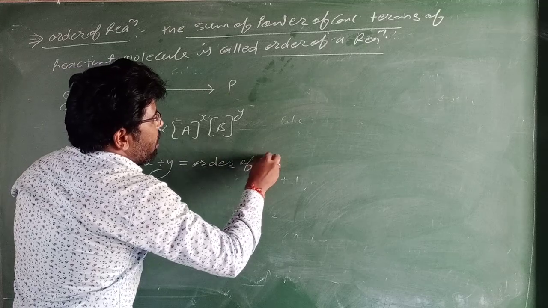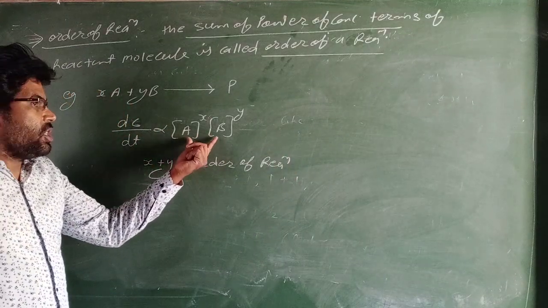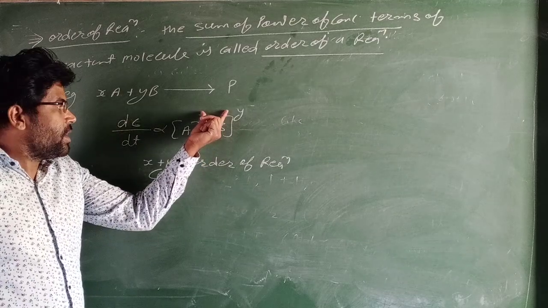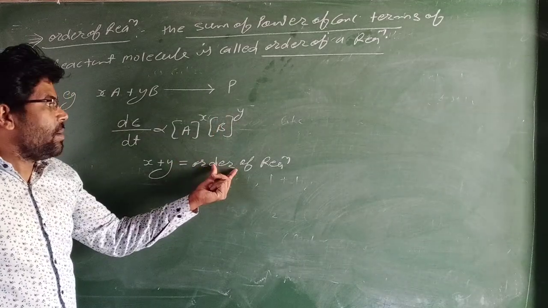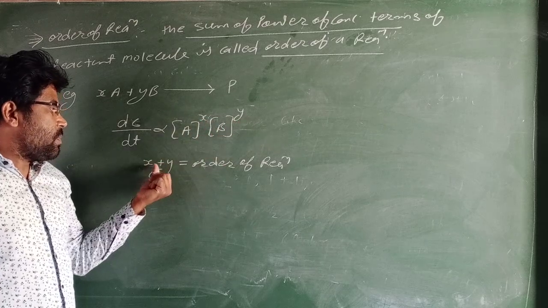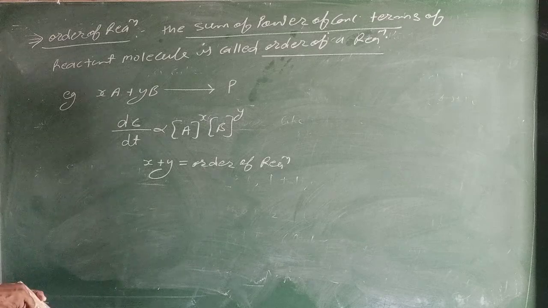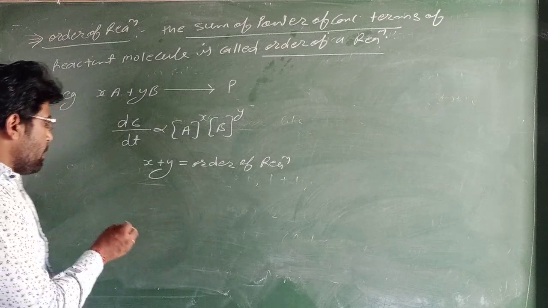Equal to order of a reaction means जो कंसंट्रेशन है उस कंसंट्रेशन की पावर का जो सम है उसको हम क्या कर रहे हैं, ऑर्डर ऑफ ए केमिकल रिएक्शन, A की पावर x एंड B की पावर y. तो x plus y equal to order of a chemical reaction. It is explained by suitable easy examples.